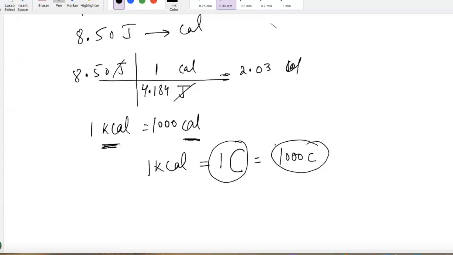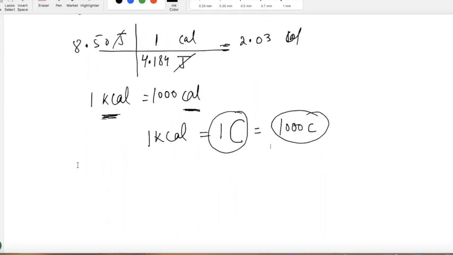I'm not going to test you on this capital C, small c, but just for your information, I'm putting that here. But you will be tested for sure on joules and calories. Any questions so far, guys?